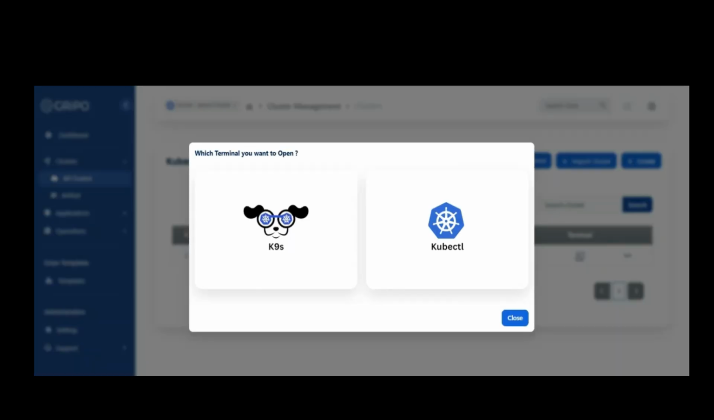A window will pop up. Simply click kubectl. That's it. Your cluster is now connected. No installations, no coding, just one simple click.